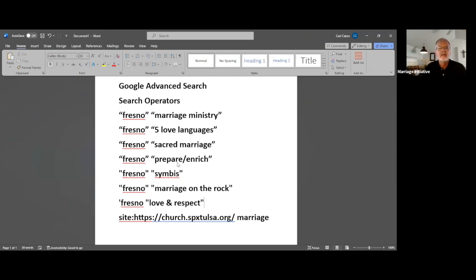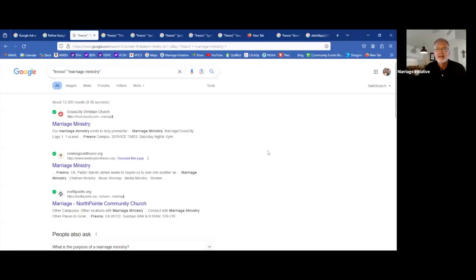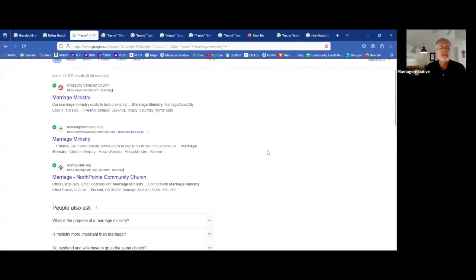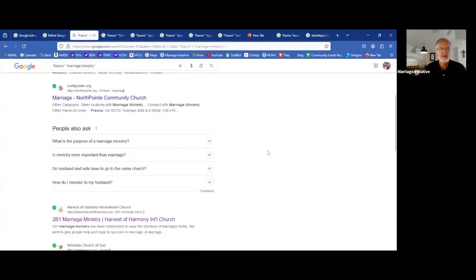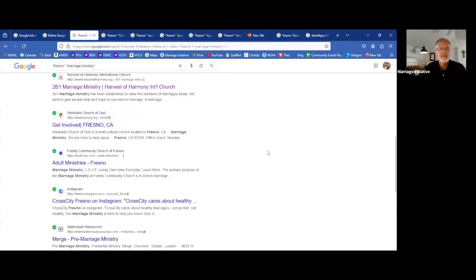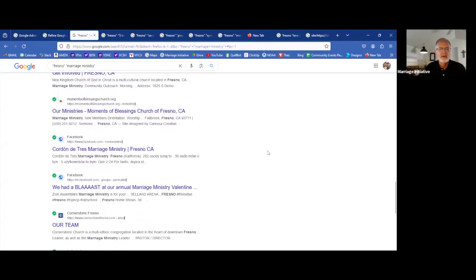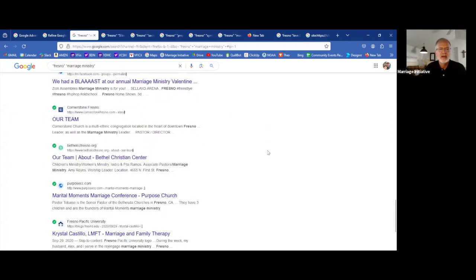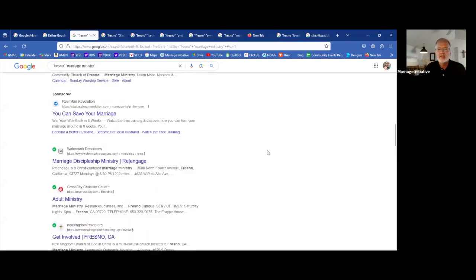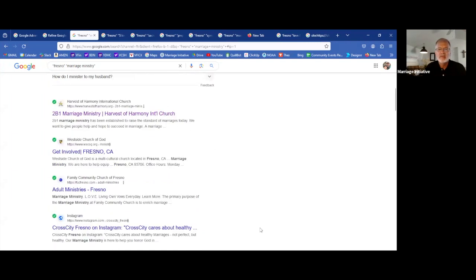That's going to look kind of like this. And you're going to be able to see all the different churches in Fresno that have something involving marriage ministry, which there's a whole lot of churches in Fresno that talk about marriage ministry. So that's one unique way that you can do search. And I'm going to show you some other terms that are really unique.